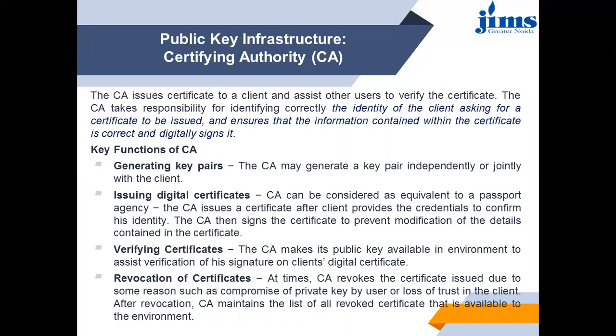At times, the CA revokes a certificate issued due to some reason such as compromise of the private key by the user or loss of trust in the client. After revocation, the CA maintains the list of all revoked certificates that is available to the environment. I hope all the key functions are easily understandable to you.